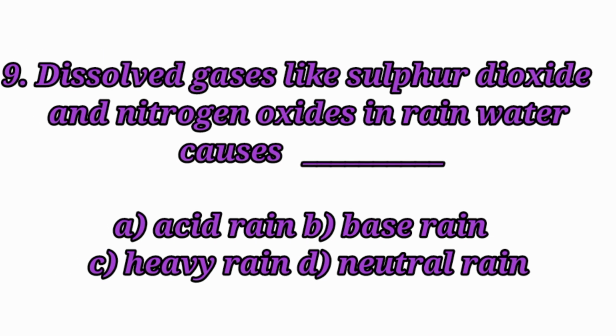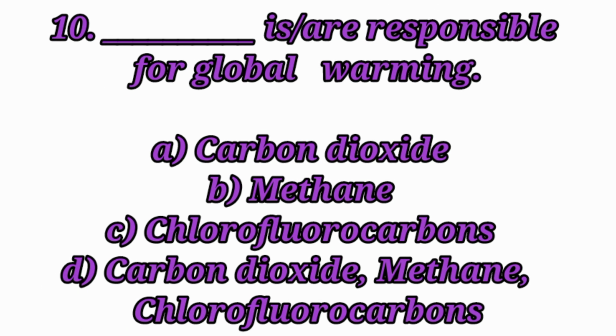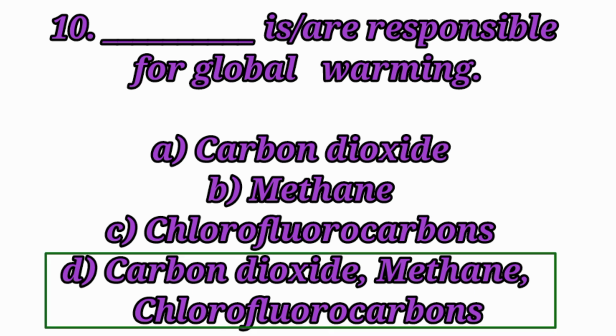Ninth question. Dissolved gases like sulfur dioxide and nitrogen oxides in rainwater cause dash. Answer: acid rain. Dissolved gases like sulfur dioxide and nitrogen oxides in rainwater cause acid rain. Tenth question. Dash are responsible for global warming. Answer: option D. Carbon dioxide, methane, chlorofluorocarbons are responsible for global warming.